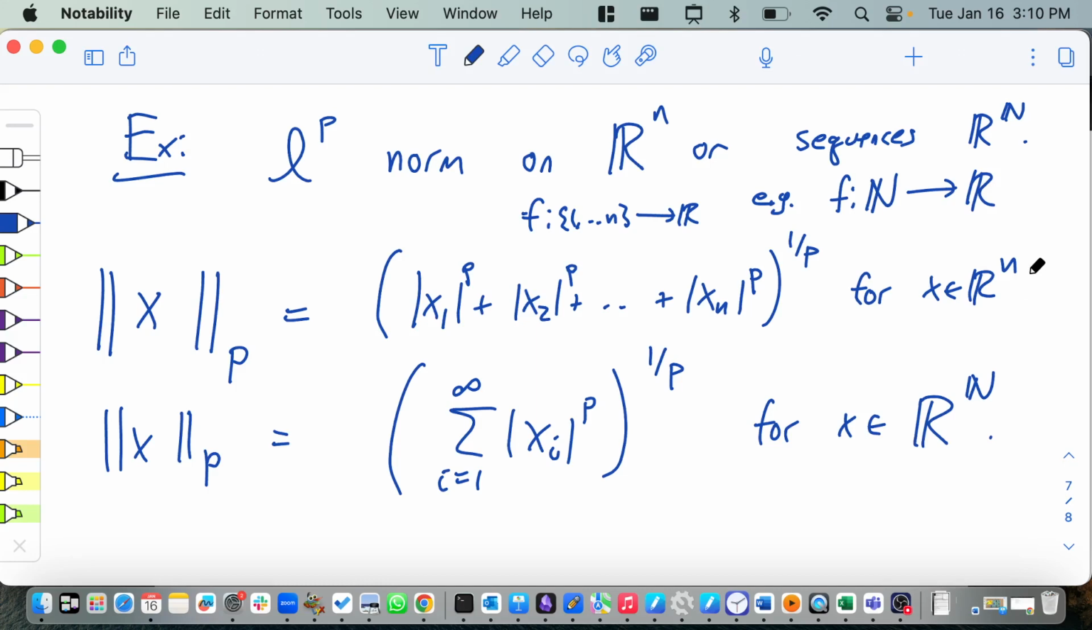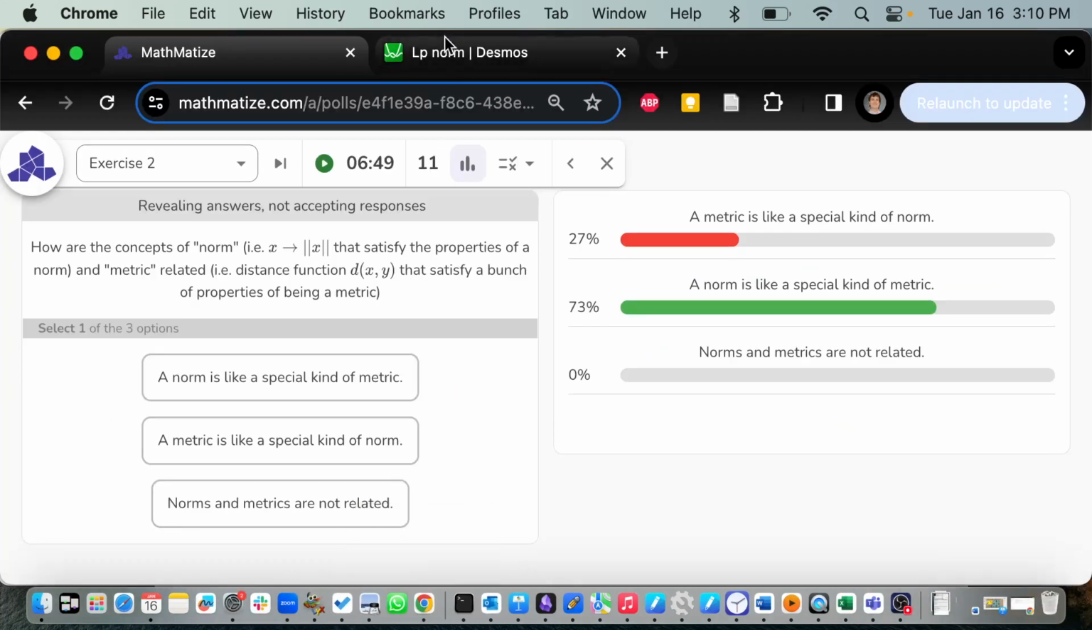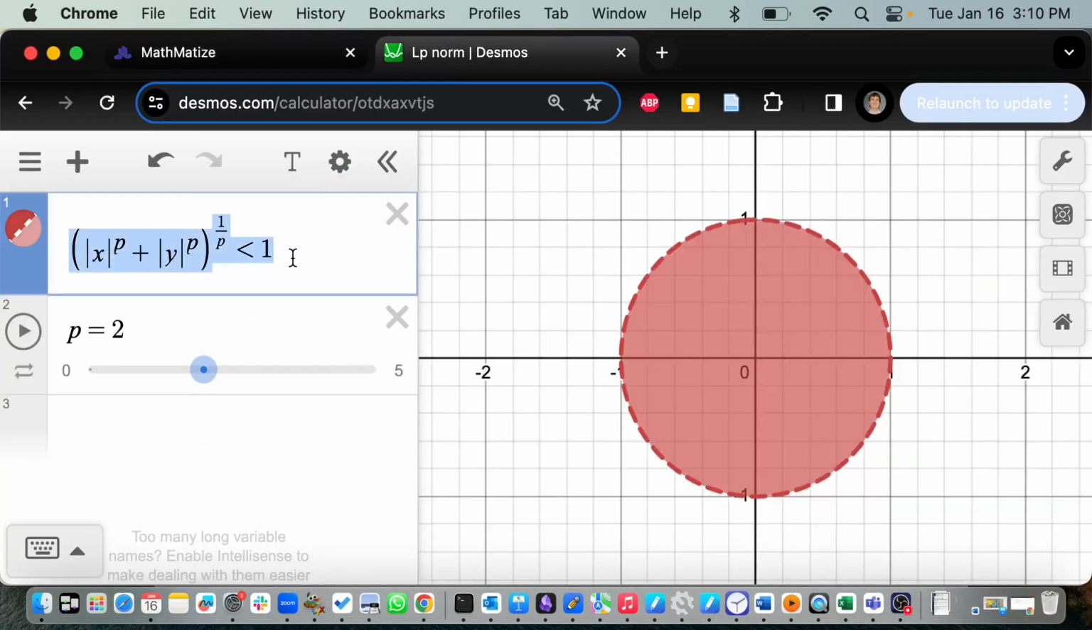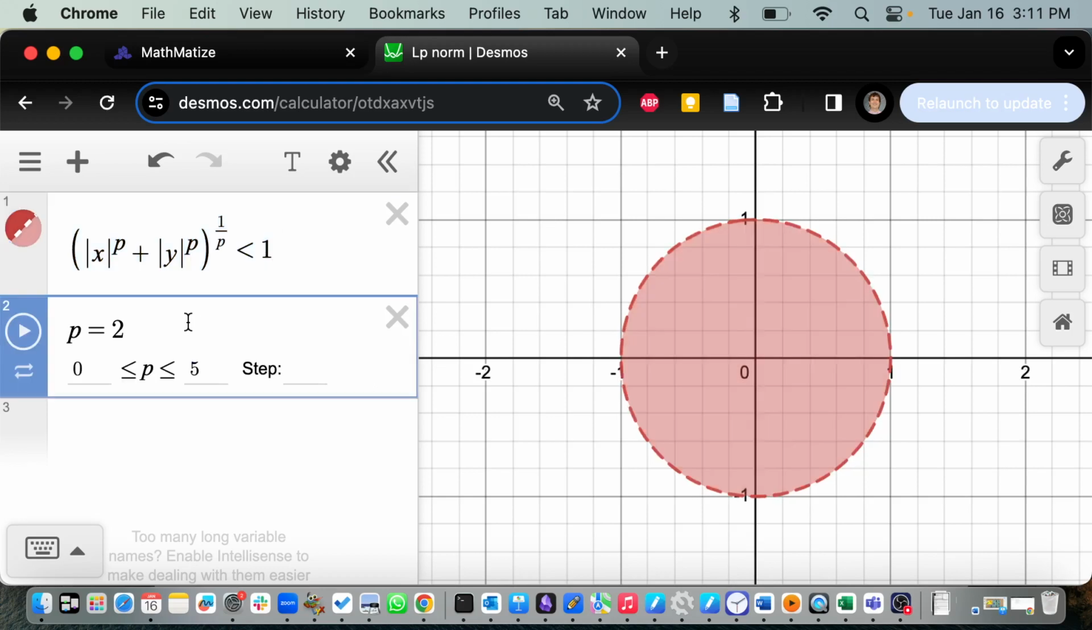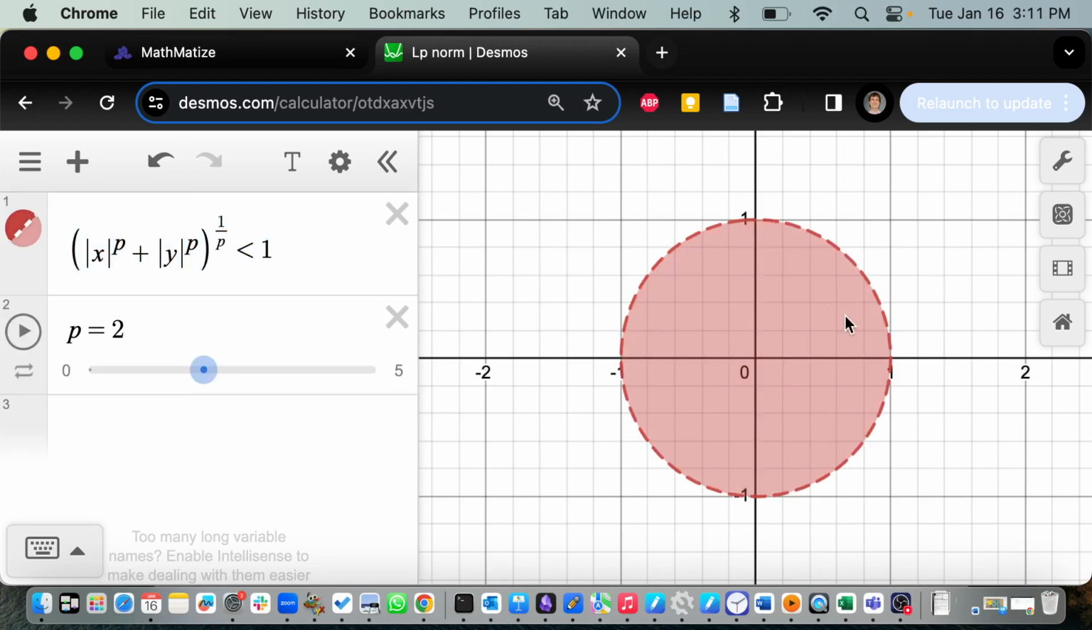Let's see what it looks like using my favorite math tool, Desmos. Here I have, in R2, an x and a y, and that is the formula for the p norm. And I said, please give me all the points whose p norm is less than 1. And here, p equals 2. When p equals 2, this is a set you should be very familiar with. This is just a circle.